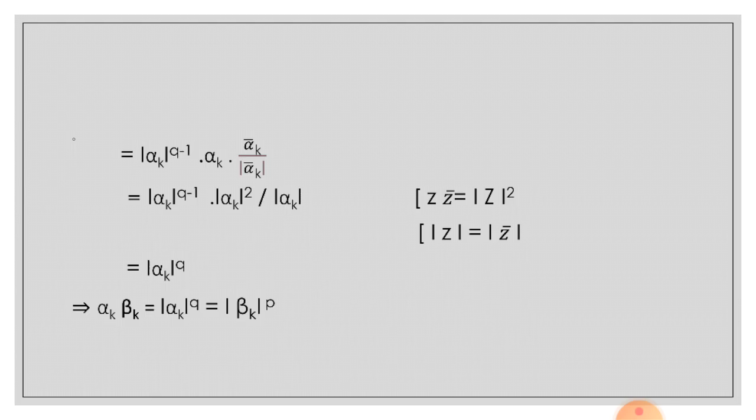As we know, z into z conjugate is equal to z mod square, and z mod is equal to z mod conjugate, is equal to mod of alpha k raised to the power q. This implies that alpha k beta k is equal to mod of alpha k raised to the power q, is equal to mod of beta k raised to the power p.